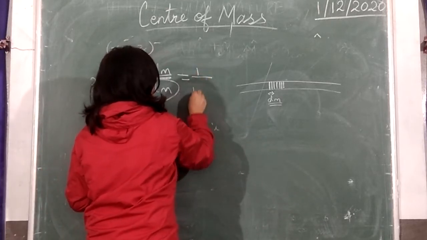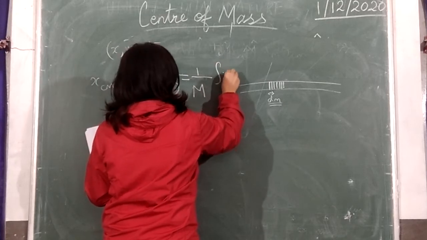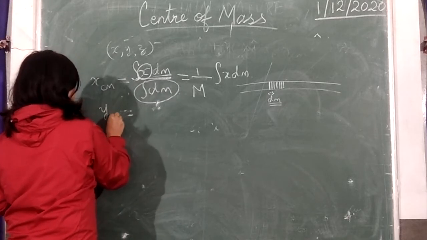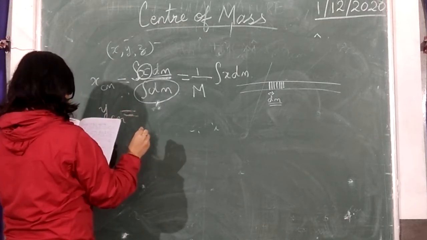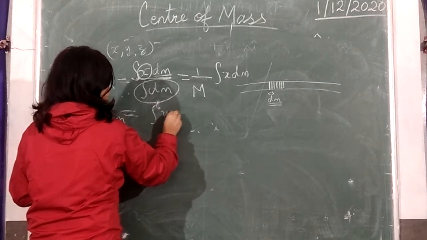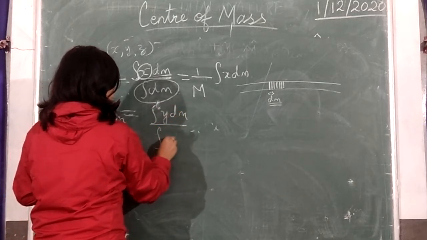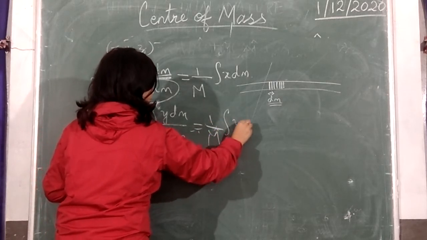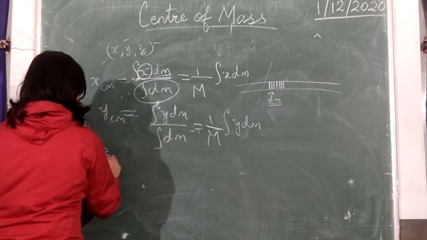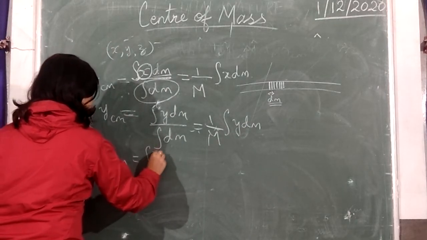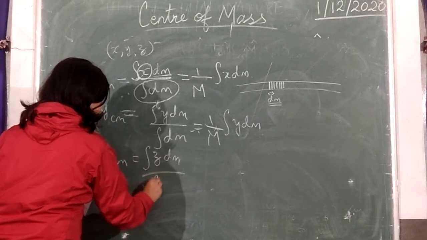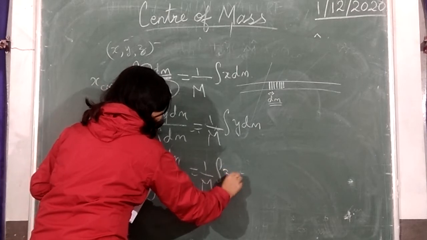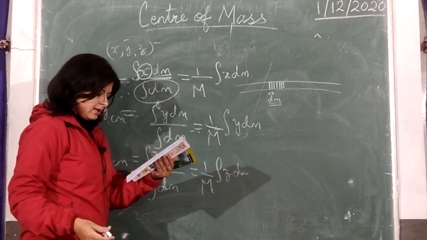So it can be written as x_CM equals 1 by M, integral of x dm. Similarly, y_CM is equal to the integral of y dm divided by the integral of dm, which equals 1 by M, integral of y dm. Likewise, z_CM is equal to the integral of z dm divided by the integral of dm, which equals 1 by M, integral of z dm.